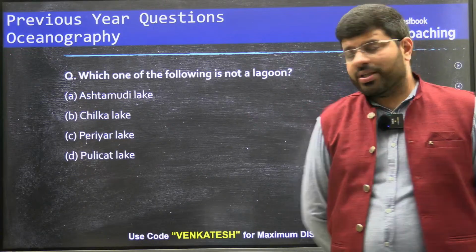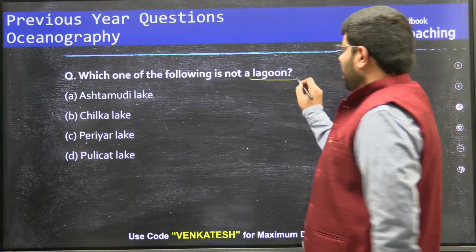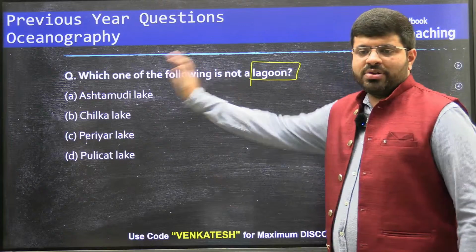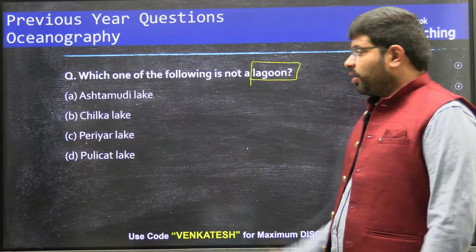Okay. Now you see, which one of the following is not a lagoon. Understand what a lagoon is first, then we will see the location, and we will get to know. Okay. So let's see a lagoon.